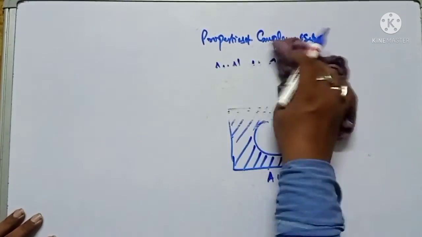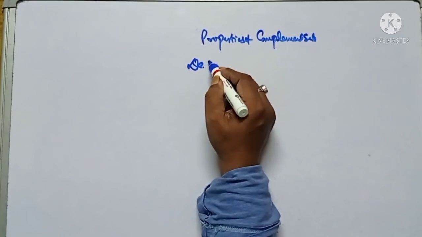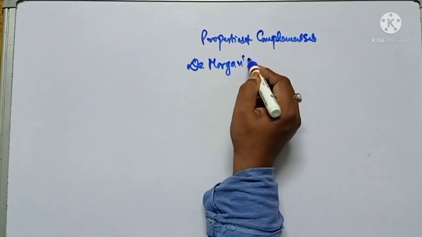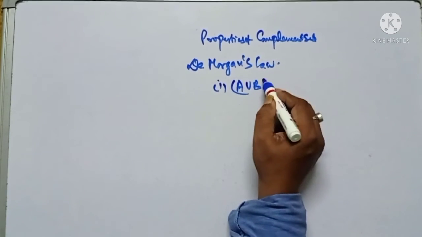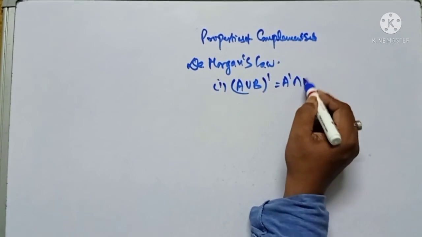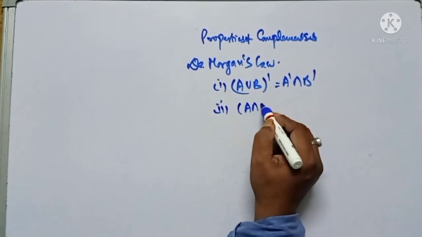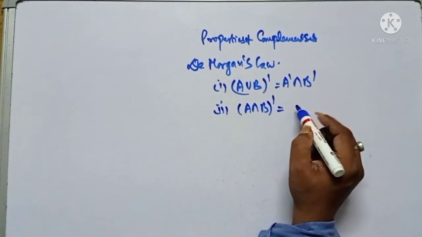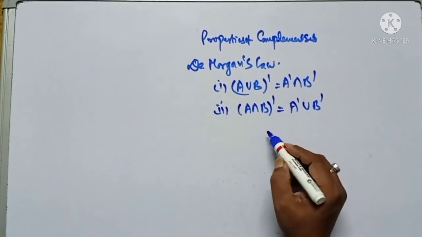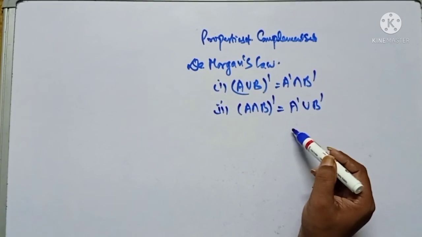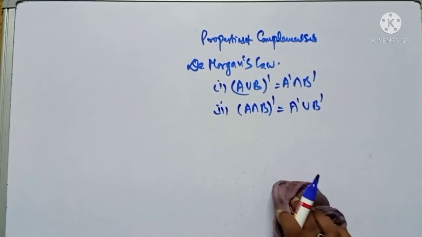Now another very important theorem is De Morgan's law. First, (A union B) dash is equal to A dash intersection B dash, and second, (A intersection B) dash is equal to A dash union B dash. So there are two laws, one for union and another for intersection. So this is all about the operations of sets.